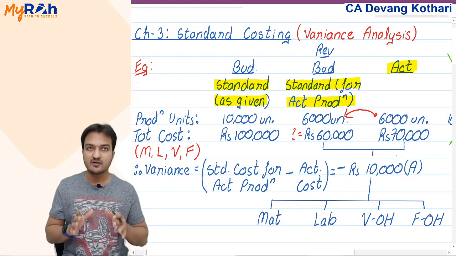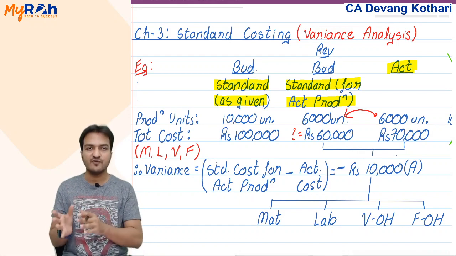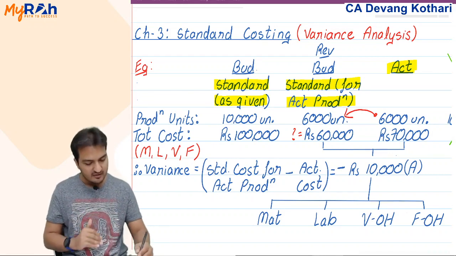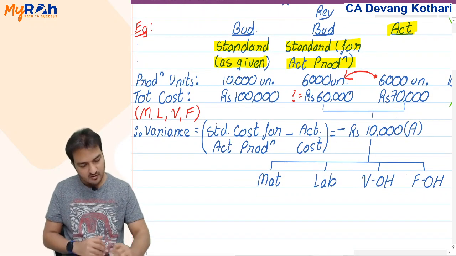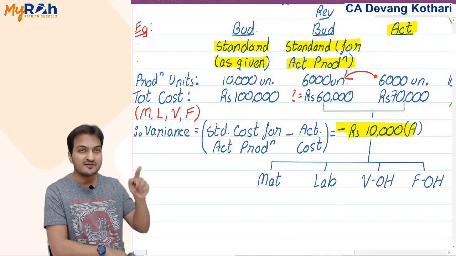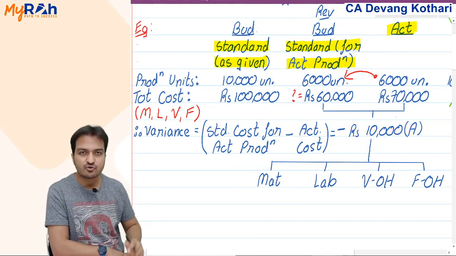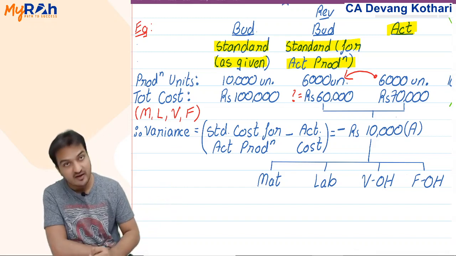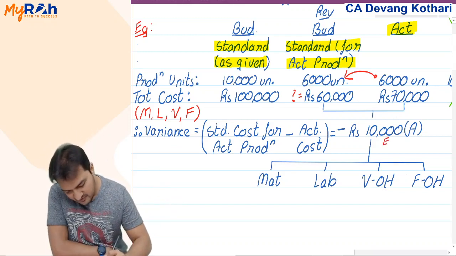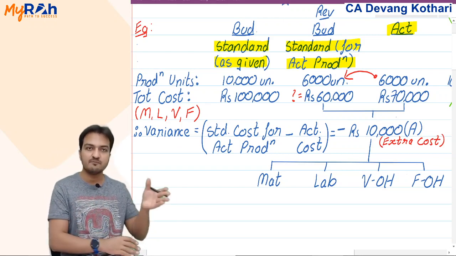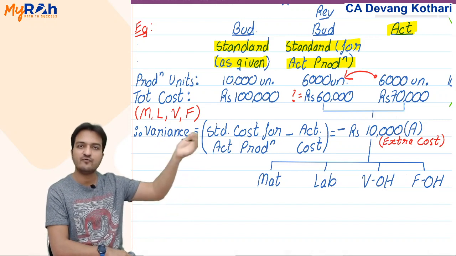Well, this chapter, as I said, is not just about a variance calculation, it is about variance analysis. Variance analysis means that I will not just calculate this 10,000 variance, rather I will further identify that out of 10,000 extra cost, and adverse variance indicates extra cost, how much was the extra cost incurred because of material, because of labor, because of variable overheads and fixed overheads.